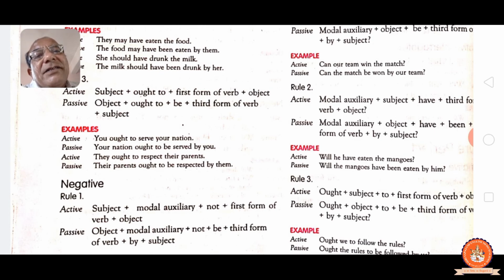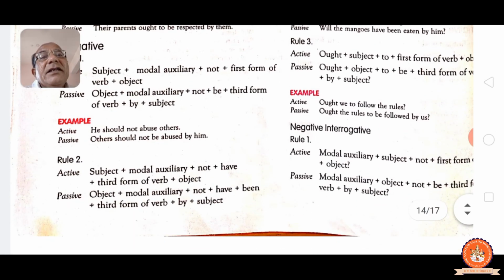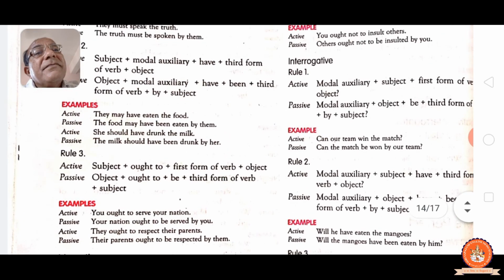Negative sentence: subject plus modal auxiliary, not, first form of the verb and object. Object plus modal auxiliary, not be, past participle, by and subject. See, he should not abuse others. Others should not be abused by him. Subject plus modal auxiliary not have, third form, object. Object plus modal auxiliary not have been, third form, by and subject. You see, right side.